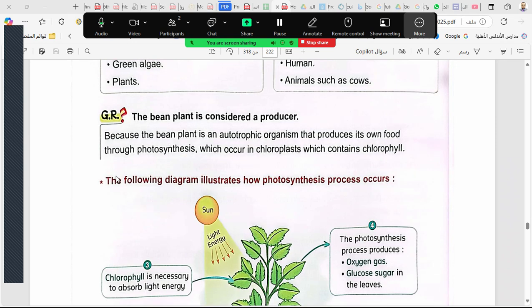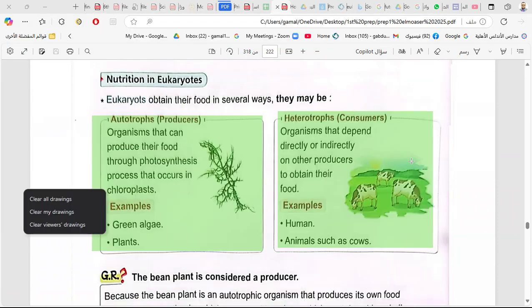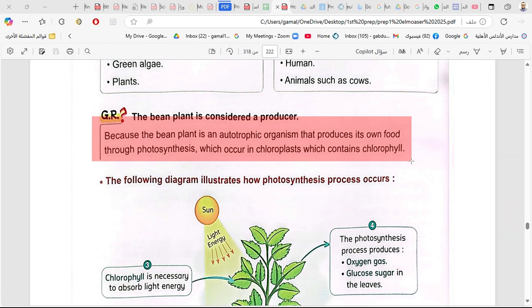Give a reason: the plant is considered a producer. The bean plant is considered a producer because it can make its own food by the photosynthesis process. Give a reason: plants and algae are producers. Because they are autotrophs and they can make their food by themselves by the photosynthesis process.